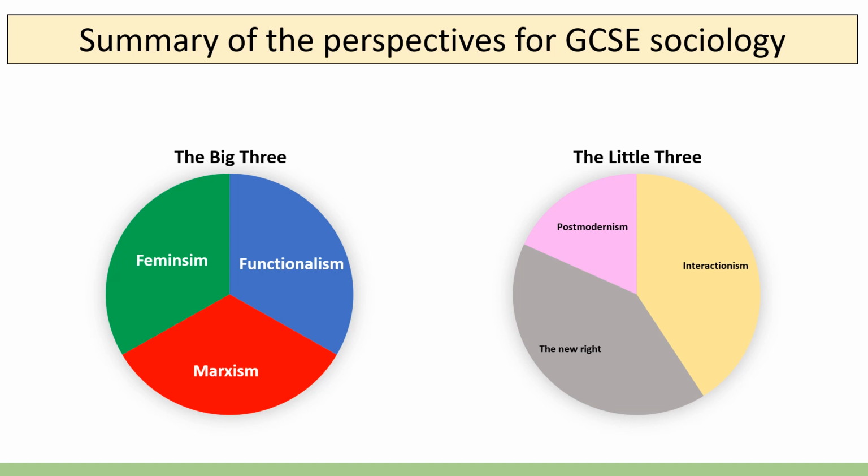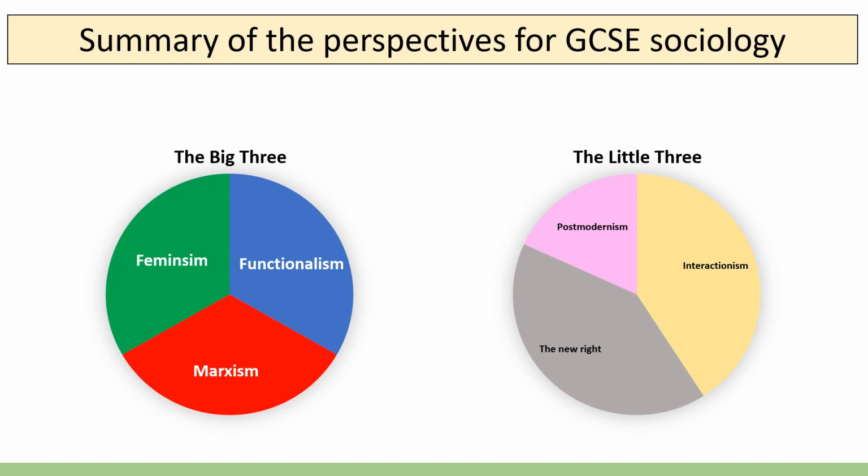Hi, this is going to be a brief summary of the sociological perspectives that we look at in the Sociology GCSE for the AQA board. Now, the way I separate these is into two categories, the big three and the little three. So the big three is comprised of functionalism, Marxism and feminism, and these are the three major theories that you absolutely need to have a good understanding of across all of the topic areas.